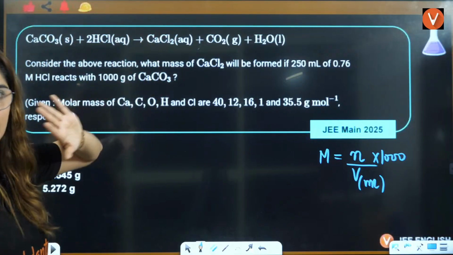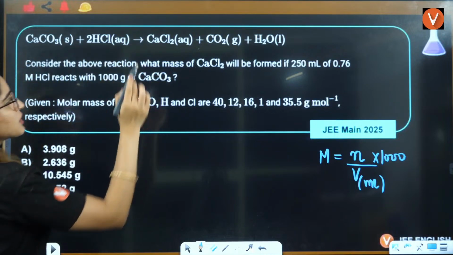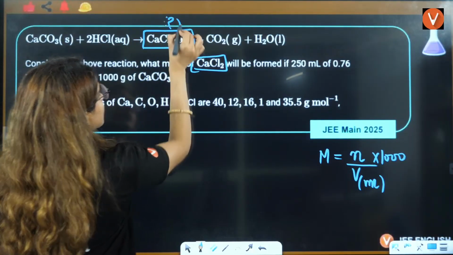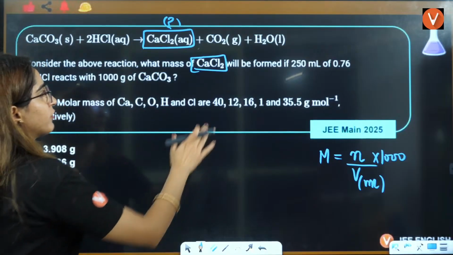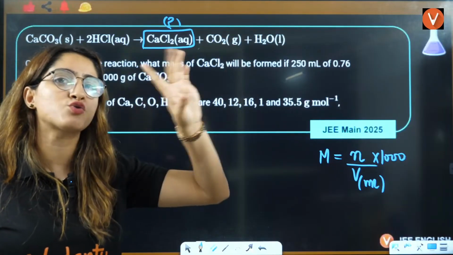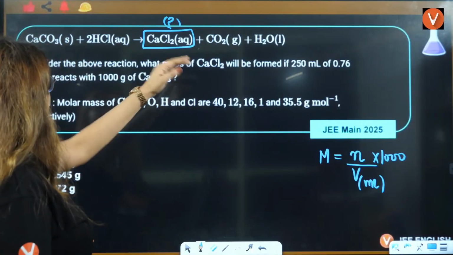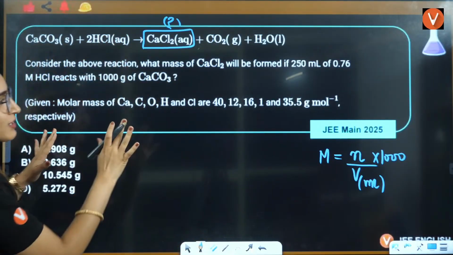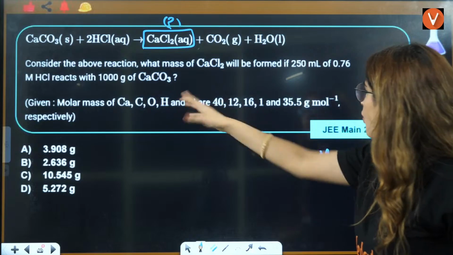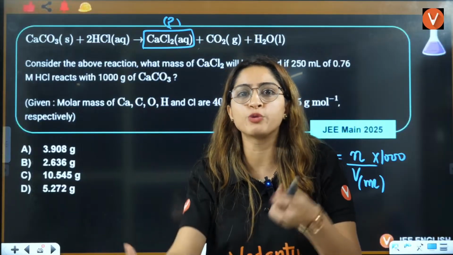Let's see this. This is the reaction that is given to you. Very carefully see this. Consider the above reaction. What mass of CaCl2 will be formed if, this is what they are asking you. Now, till now, I am not sure whether this is a question of limiting reagent or stoichiometry. Can you see anywhere in the question that they have written limiting reagent? Nowhere is it written. So that's where students get stuck. Ma'am, is this a question of stoichiometry or limiting reagent?